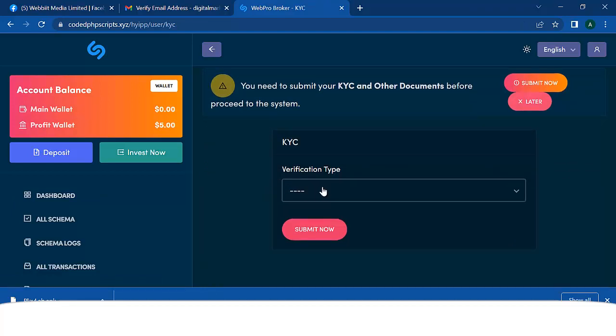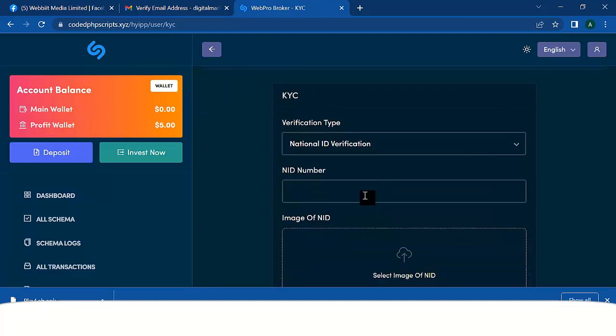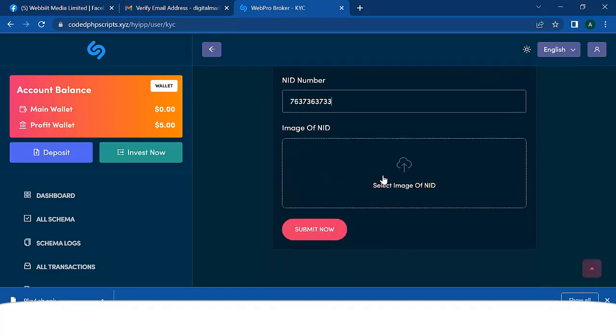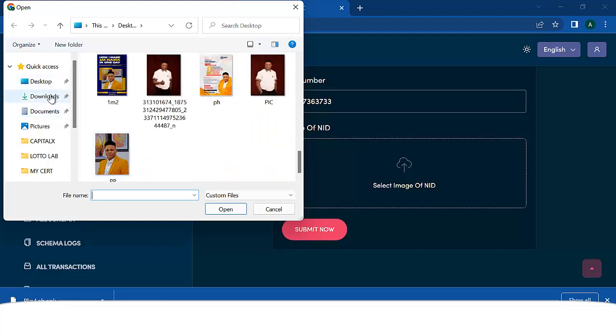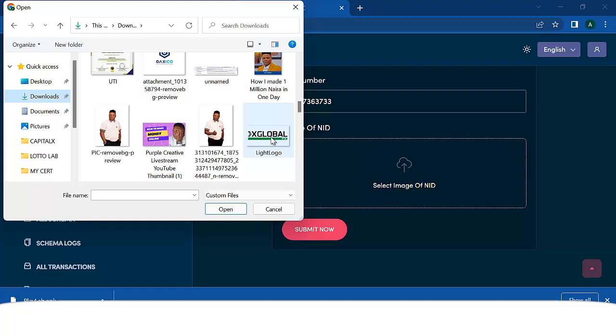So let's go ahead and submit. Verification system, national ID verification. So you can enter your national ID number. Then you select any of your ID, right?